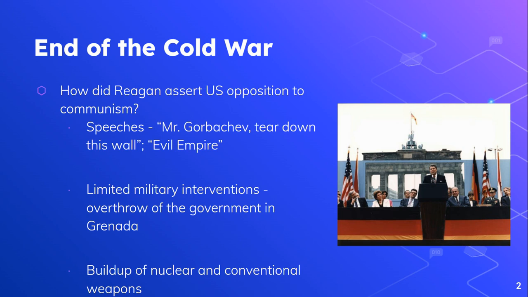So that was a very famous line. When the Berlin Wall falls down, that is often thought of as the end of the Cold War. And he also calls the Soviet Union an "evil empire." So this is very strong language that Reagan uses to assert the U.S. opposition against communism. More ways Reagan does this is through limited military interventions, like he overthrows the communist government in Grenada, and the buildup of nuclear and conventional weapons.